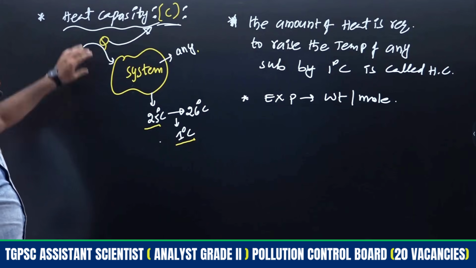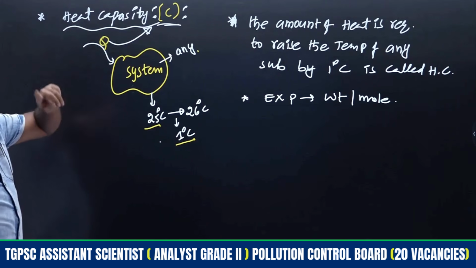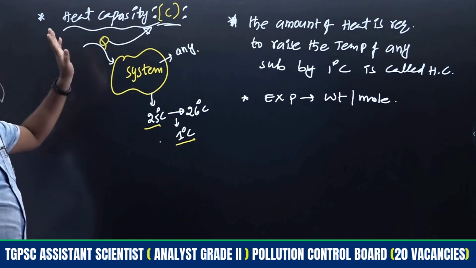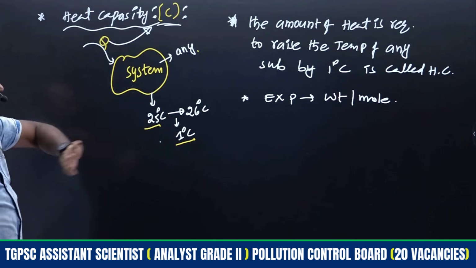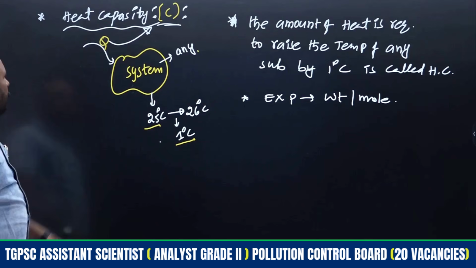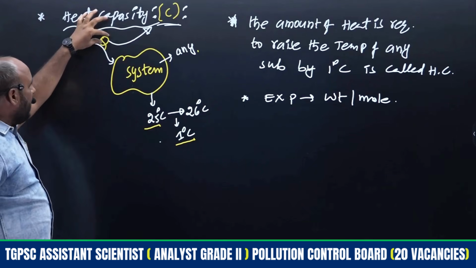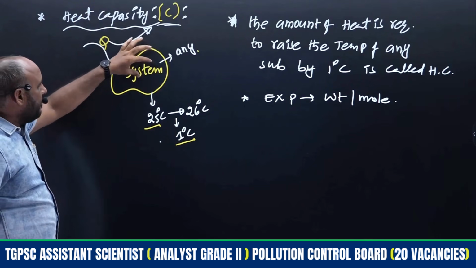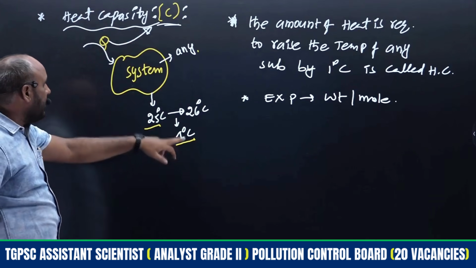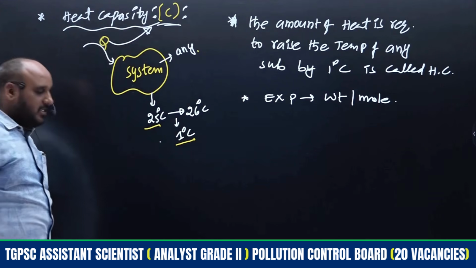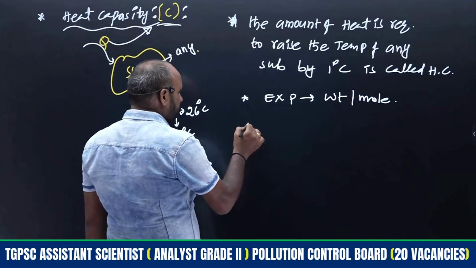How much amount of heat is required? Is it a path function or a state function? Heat is a path function only. All will be correlated like this, right? The amount of heat required to raise the temperature of any substance by 1 degree centigrade is known as heat capacity. What are the equations of that heat capacity?